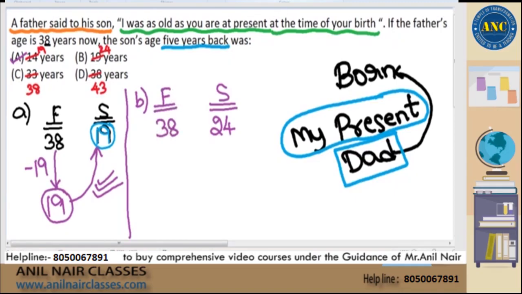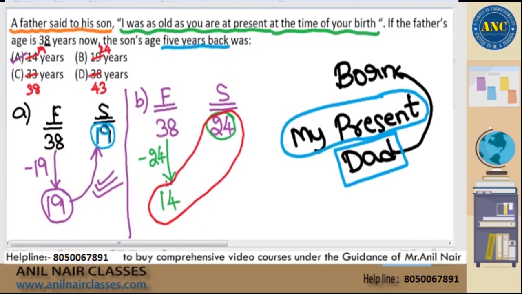Now see here, think logically. If I am 24 years right now, I was born 24 years before. 24 years before, my father was 14 years of age. My father is saying he was having the same age as I am having right now at the time of my birth. 14 and 24, are they same? They are not same. Therefore the assumption is also incorrect. I hope it is clear. Easily you can solve this question, sir. The only thing that is required for you is you should understand the statement.